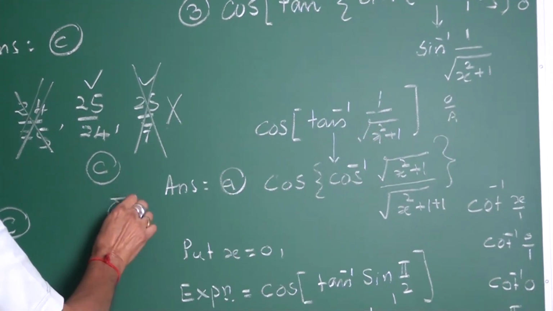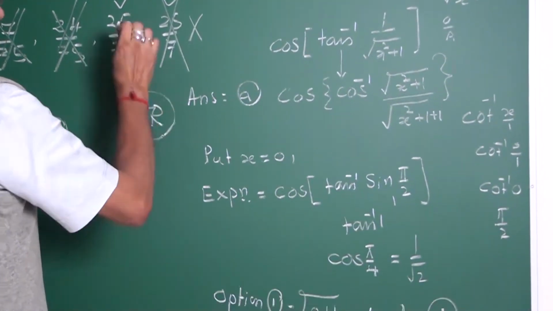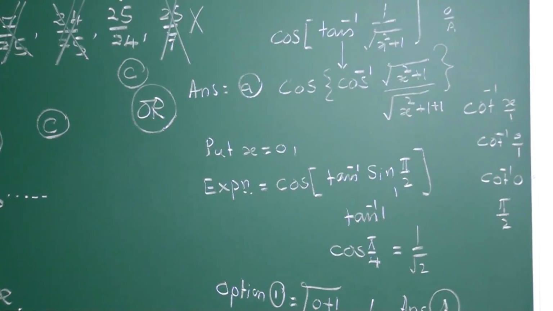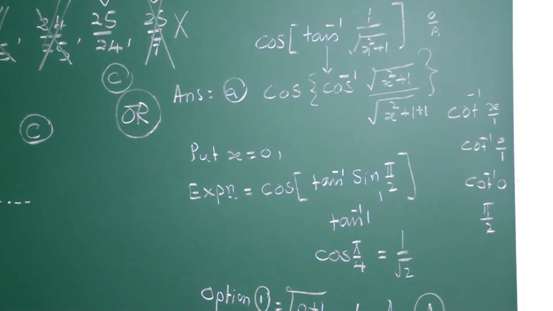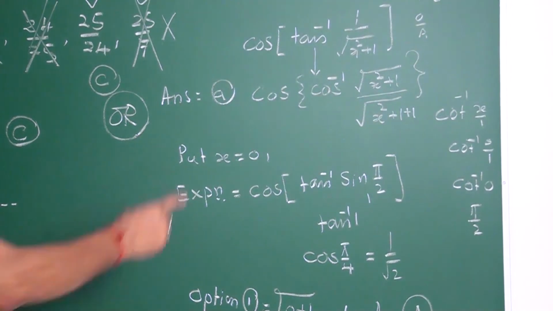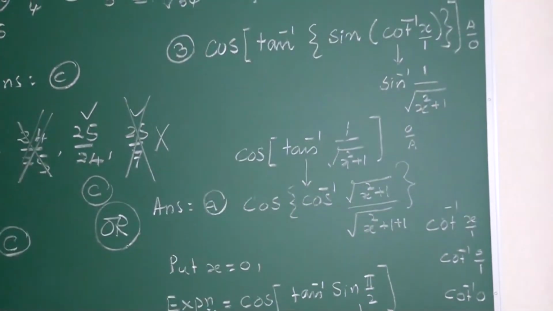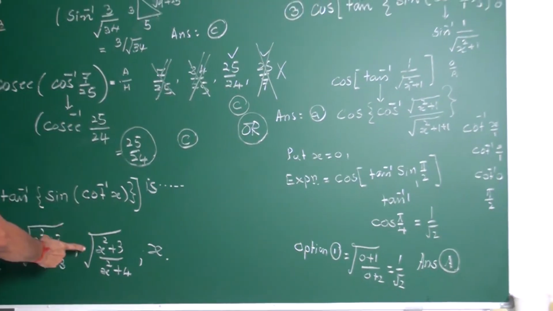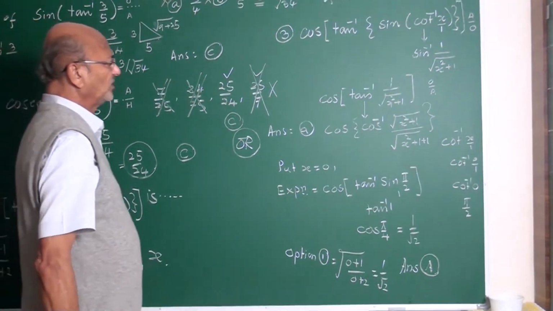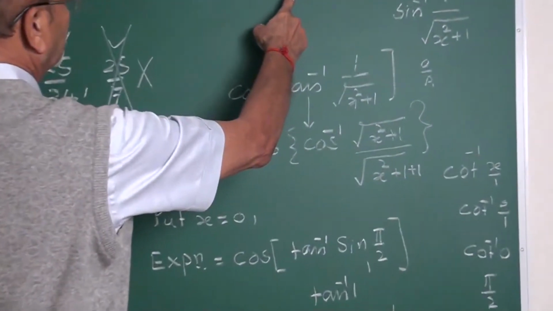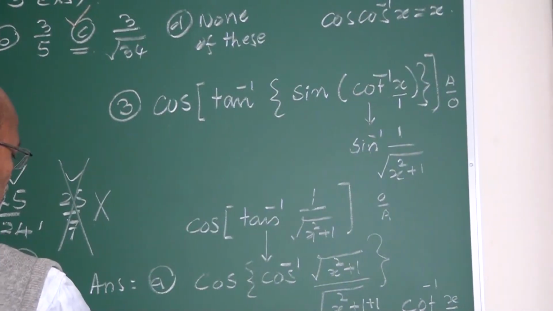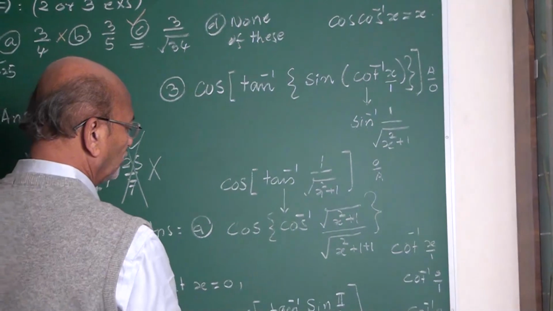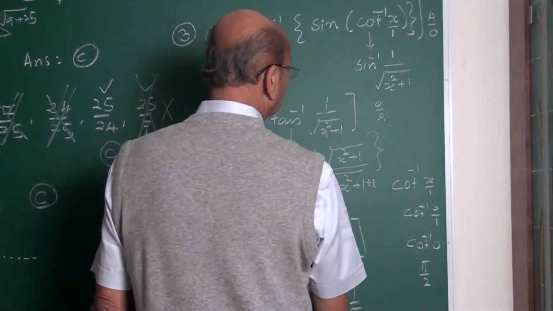This is an alternative method, still brief. Put x equal to 0 in the given expression as well as in the options. See, first in the expression, put x equal to 0. Expression equals cos of tan inverse sine cot inverse 0.